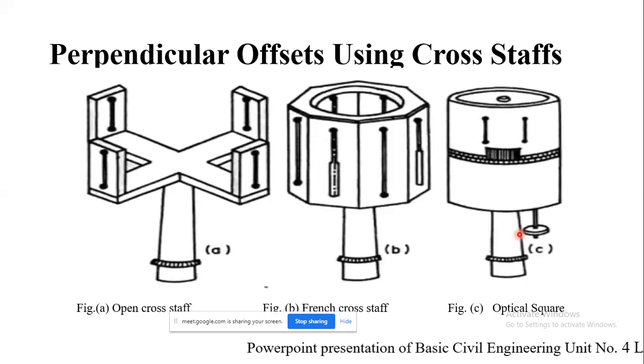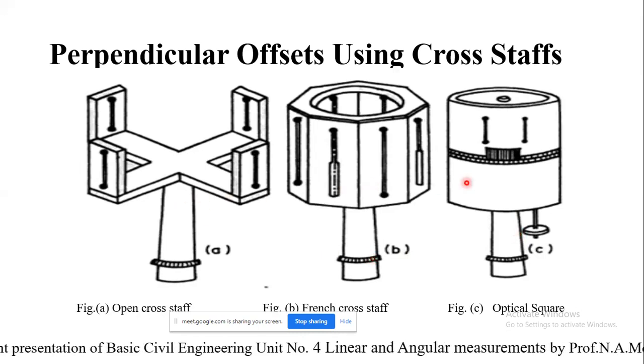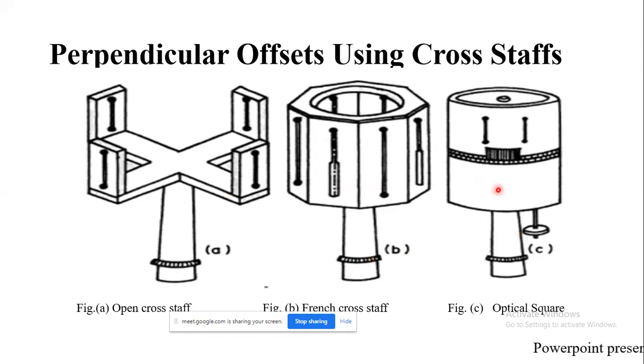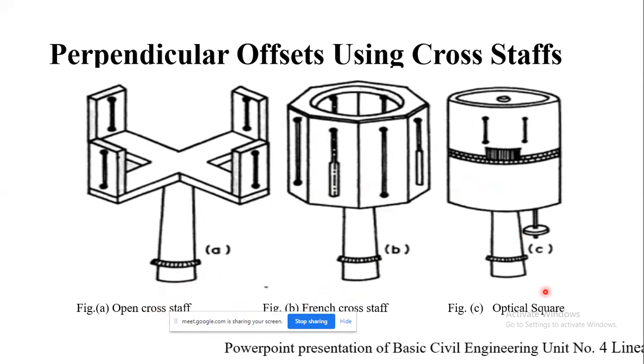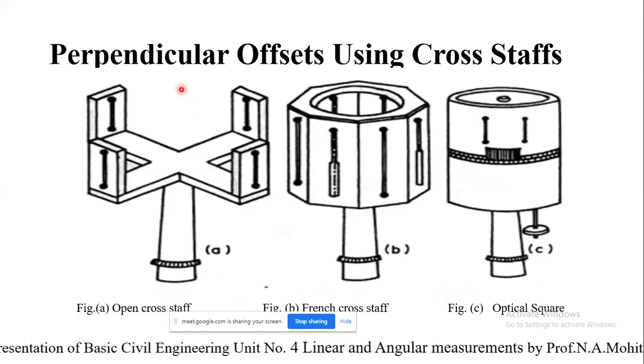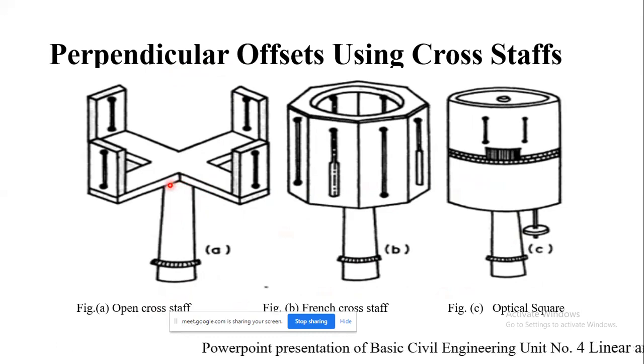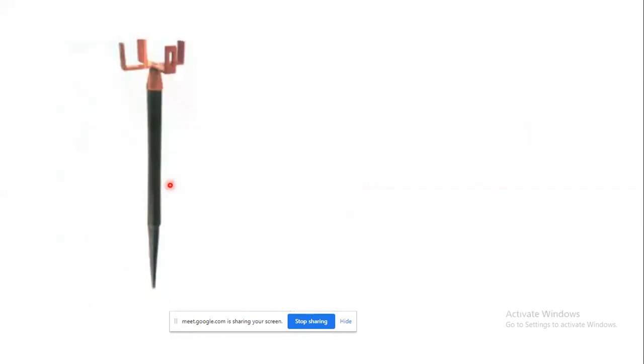So for perpendicular offsets using cross staffs, these are the three instruments: open cross staff, open French cross staff and optical square, which are used for marking the perpendicular offsets. Correspondingly, we will see one by one. How does the open cross staff look?